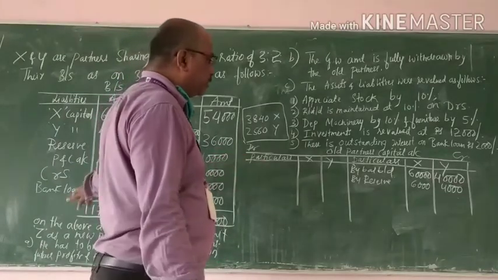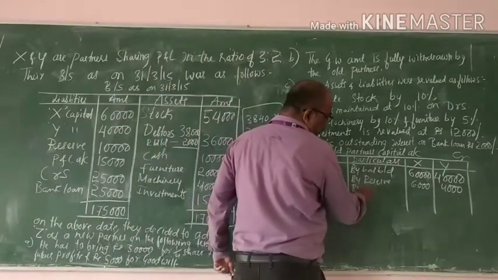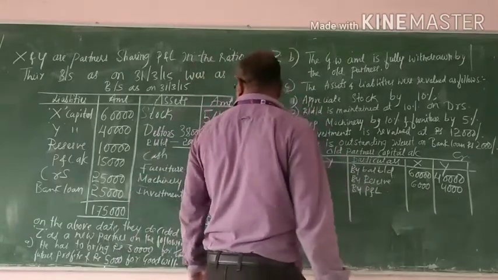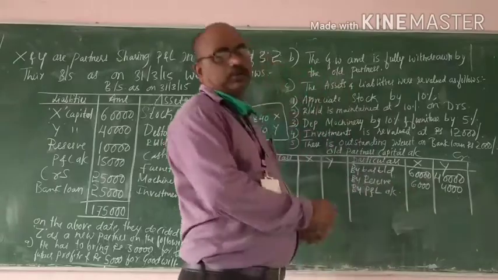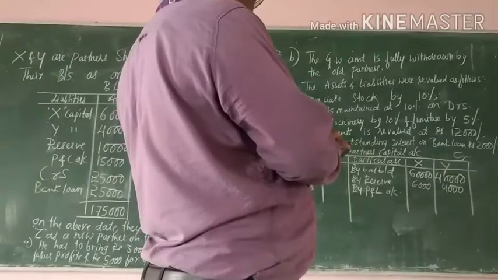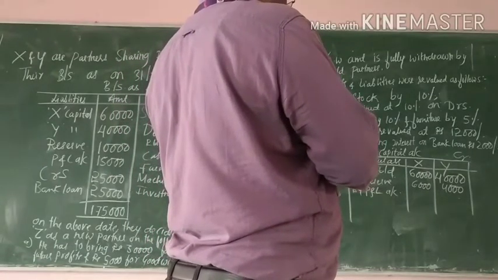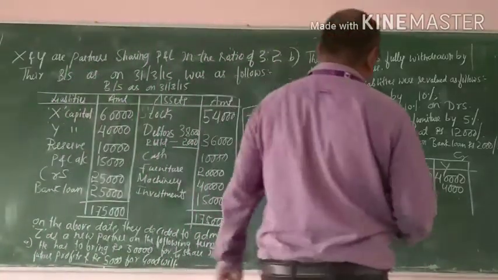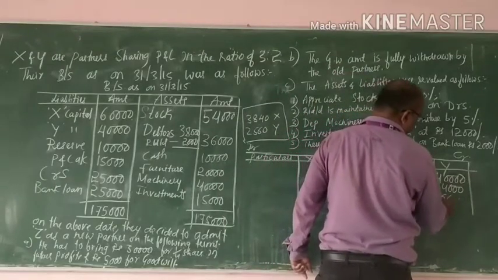So 15,000 is distributed in the ratio of 3:2: 9,000 and 6,000.